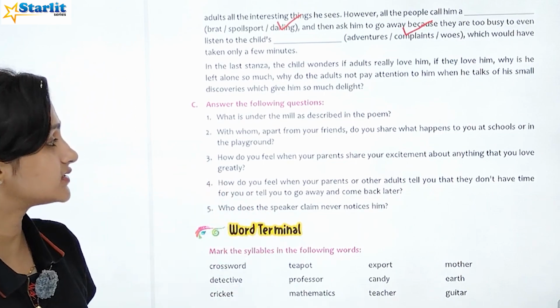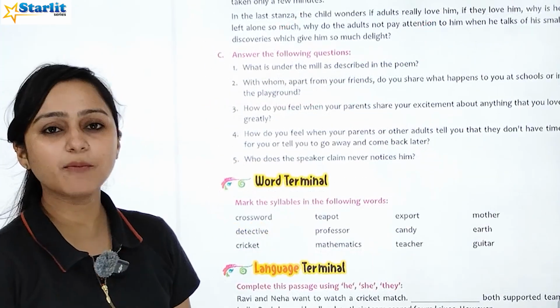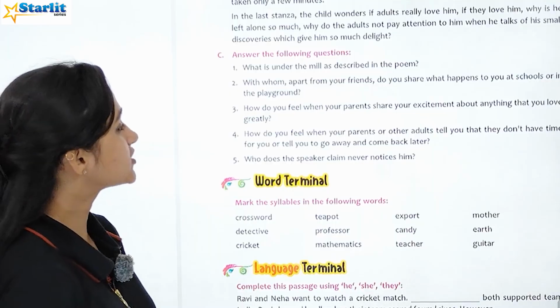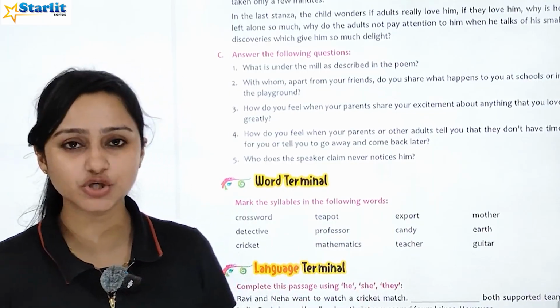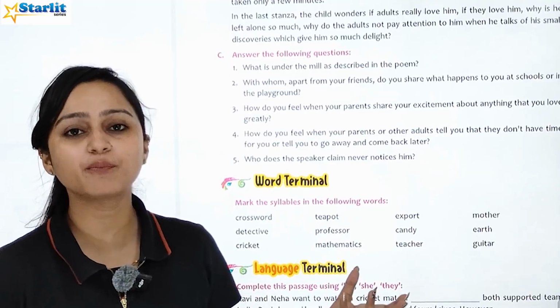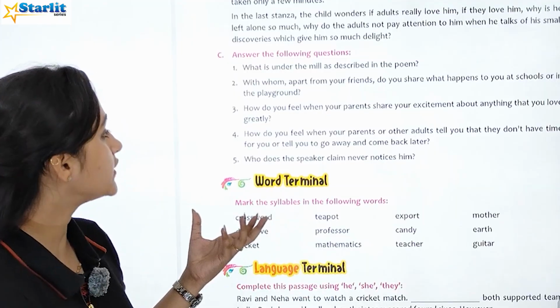What is under the mill as described in the poem? There are water wheels under the mill. With whom apart from your friends do you share what happens to you at your school or in the playground? With your parents. You share your things with your parents or your sisters or cousins or your adults.